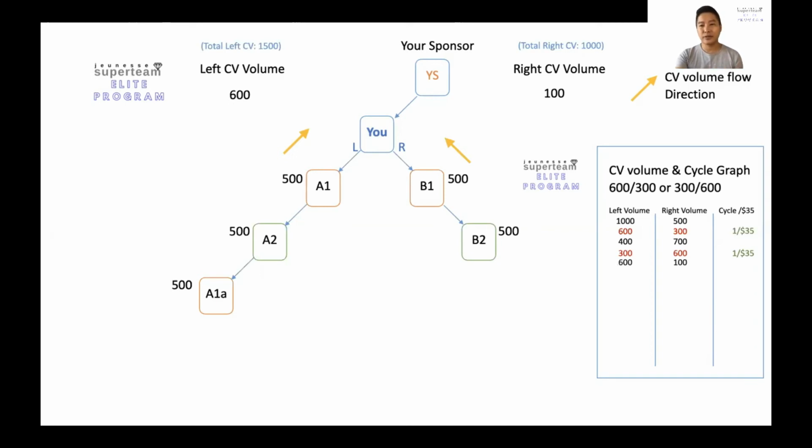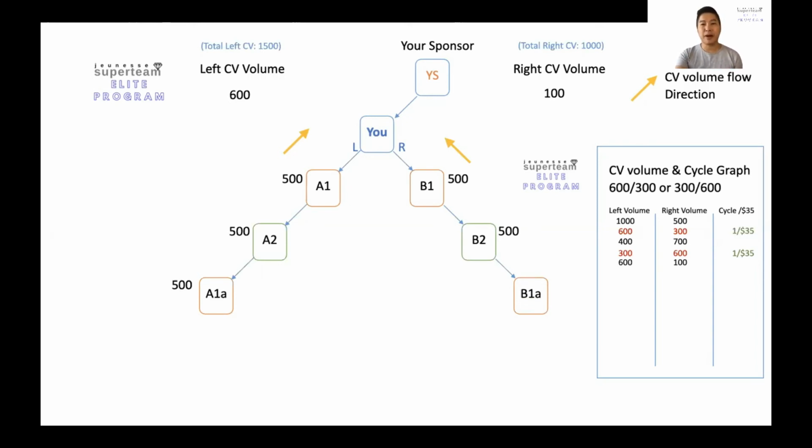And of course it changes. If you look at the graph on the right-hand side, it changes to 600 points now. So now, are you able to satisfy the equation? Not yet. So you can keep on enrolling people so that your volume increases. Now B2, the next person that comes in, is also enrolled by B1, and not by you.